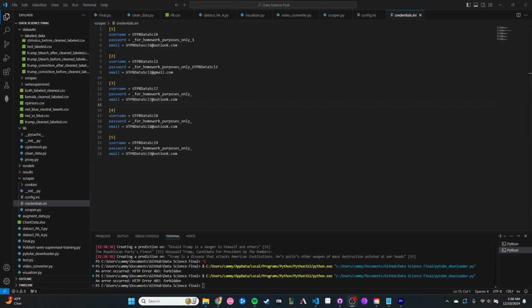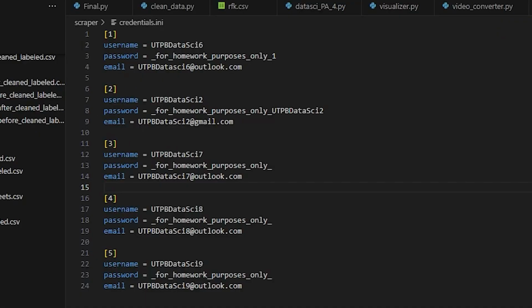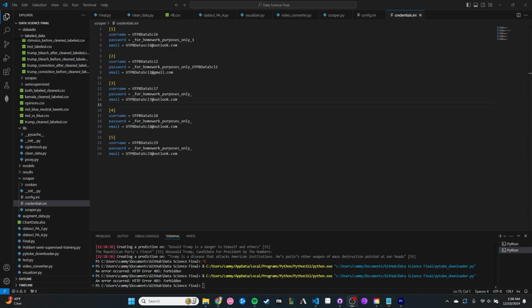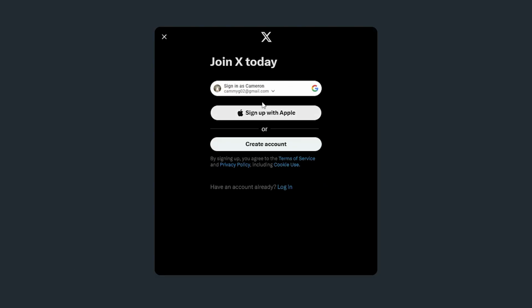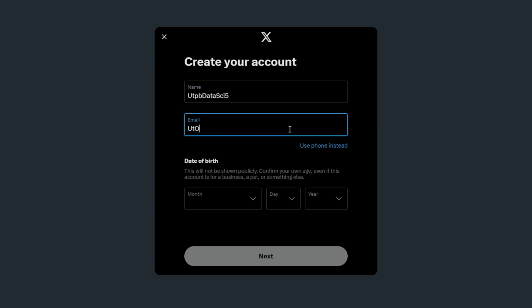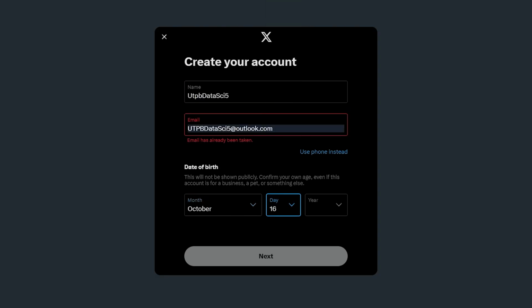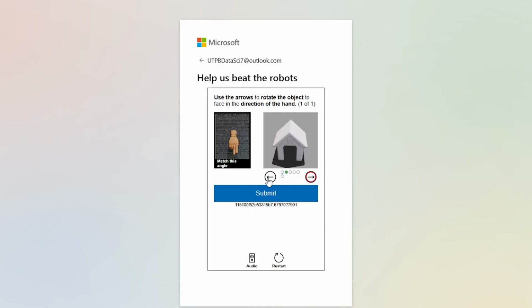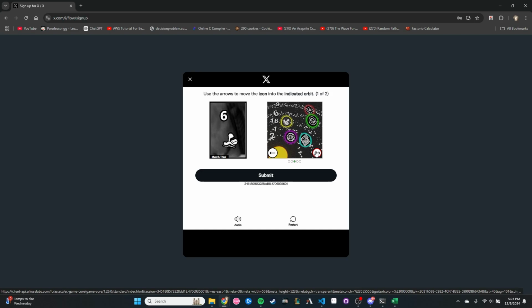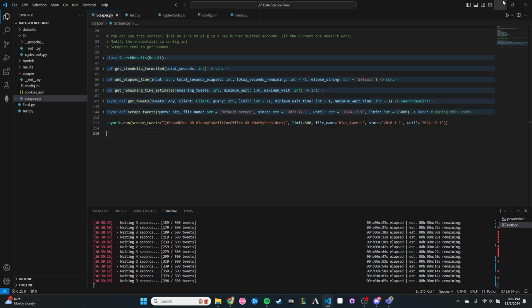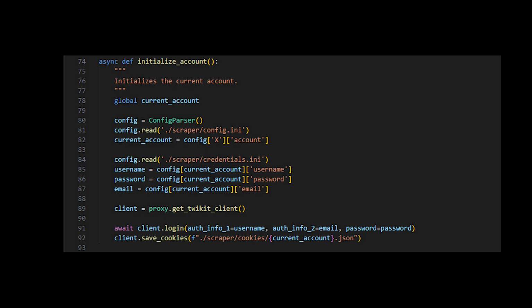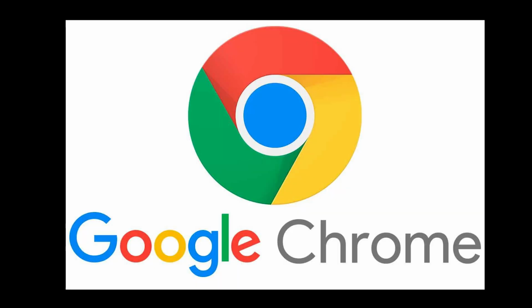The scraper utilized 5 burner Twitter accounts, with each account needing to be replaced as they were exhausted. Surprisingly, the most strenuous part of this task was creating all the accounts. These days, CAPTCHAs are ridiculous, in an uphill battle against the ever-growing AI industry. Back to the scraper. Each account would be initialized to gather cookies once, and then access the service via the cookies afterwards. This is similar to how a real client, like your web browser, accesses the website.